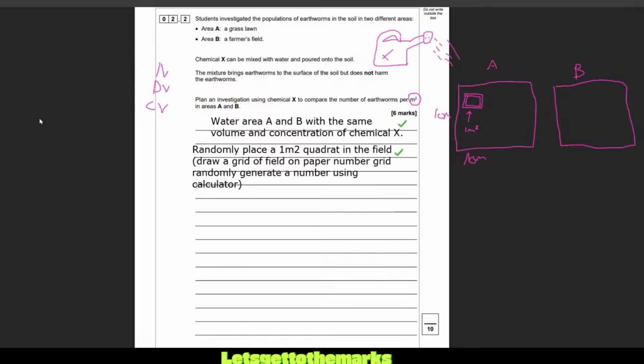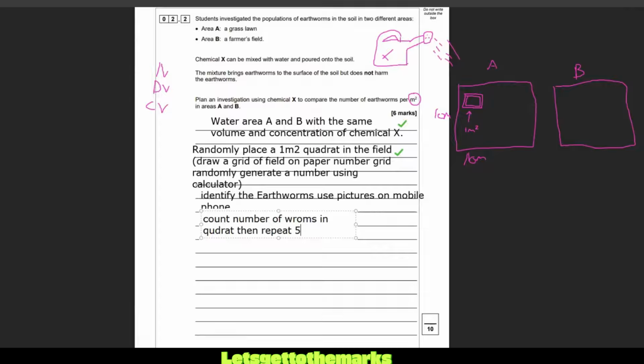Then what we want to do is say, you don't want to count up the beetles. You need to identify the earthworms. Personally, I'd use pictures on a mobile phone. Now, you could just say use something called a key to identify earthworms, because you want to get the right thing, right? You want to check the population, identify earthworms, use pictures on the mobile phone to do so, count the number of worms in the quadrat,